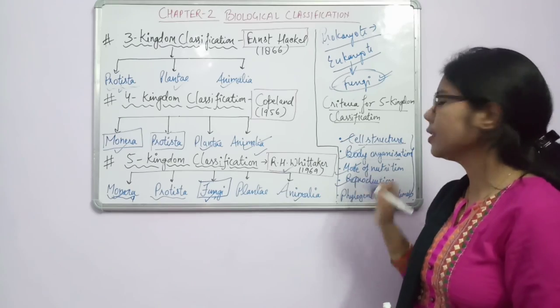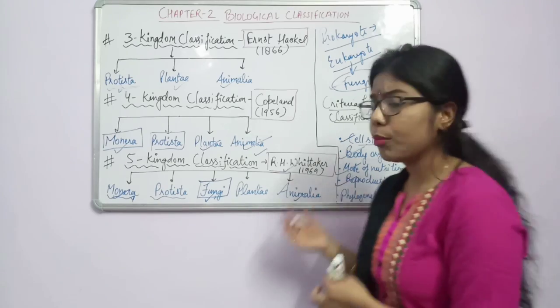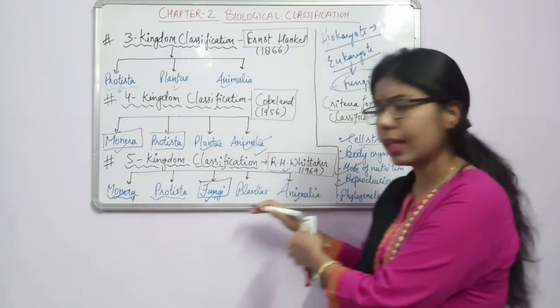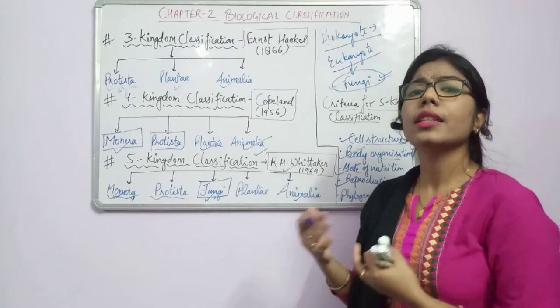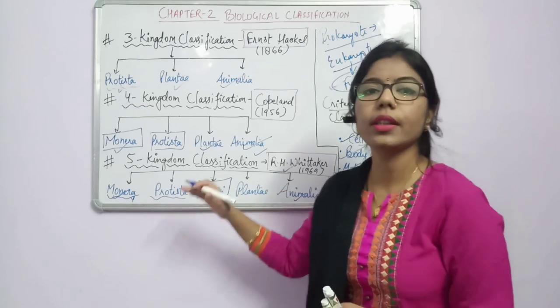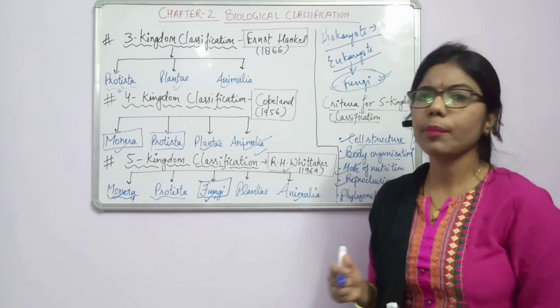Another one is reproduction. How the reproduction takes place. As we are moving towards the higher groups, what will happen? There will be the sexual mode of reproduction, and in the lower ones there will be asexual mode of reproduction.